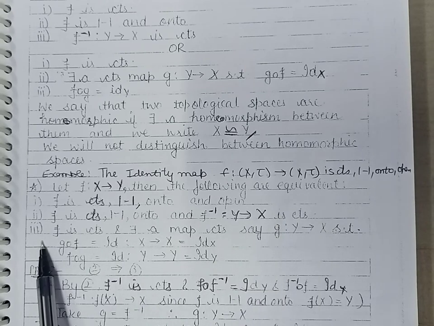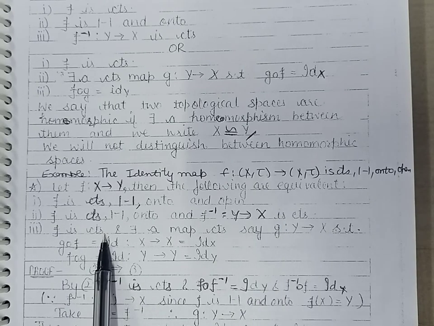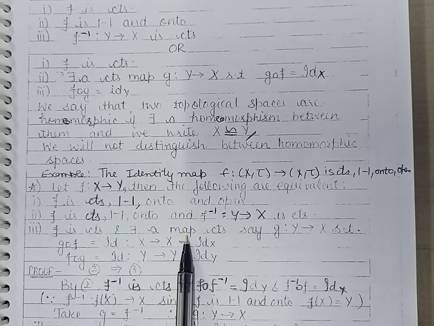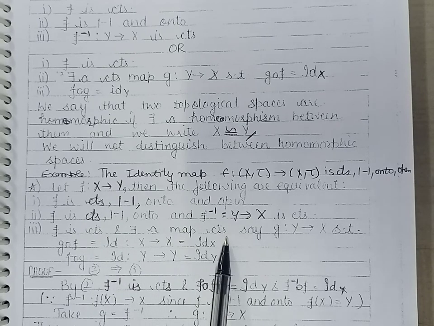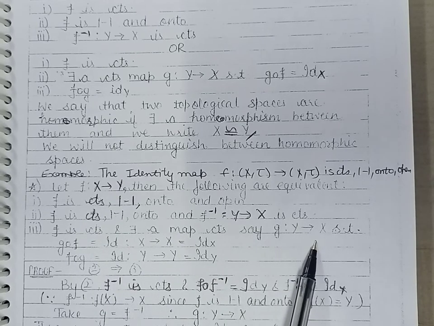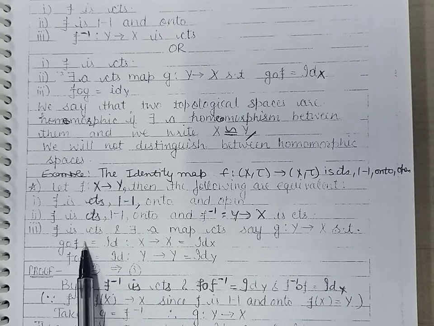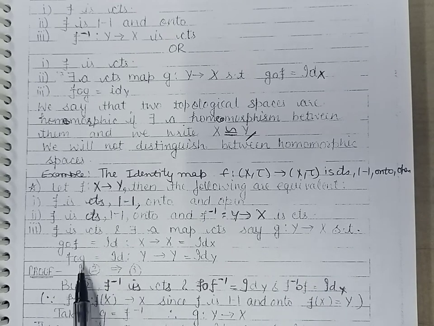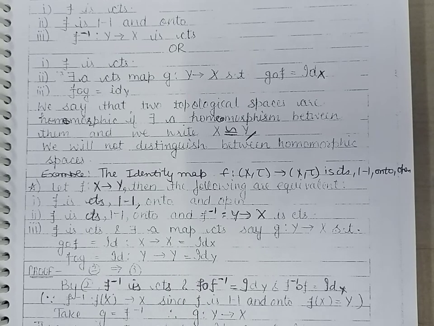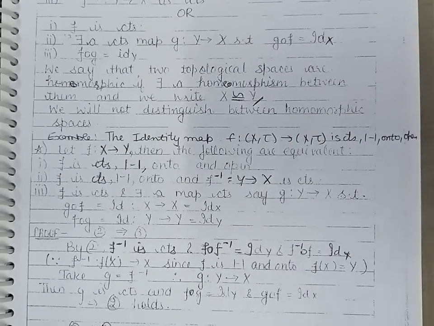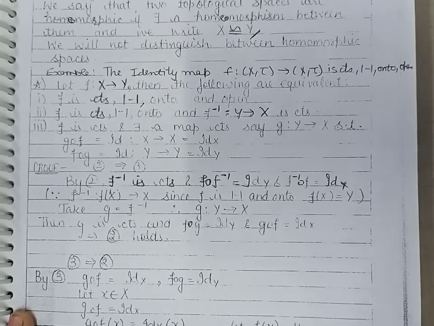And in the third definition, the function is continuous and there exists a continuous mapping g from Y into X such that g of f is the identity of X and f of g is the identity of Y. Now let us prove these three definitions of homeomorphism are equivalent.